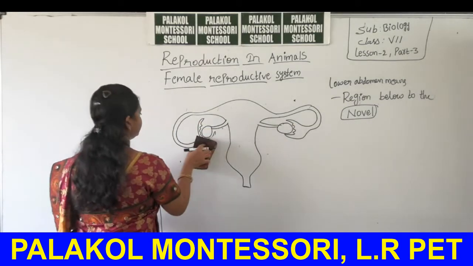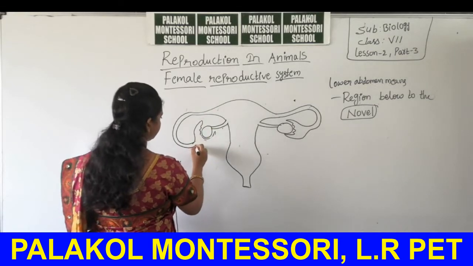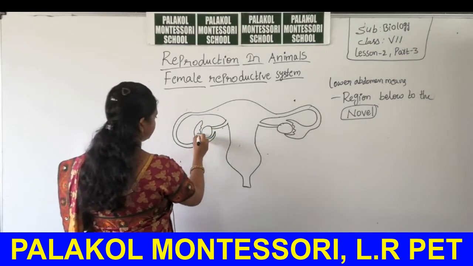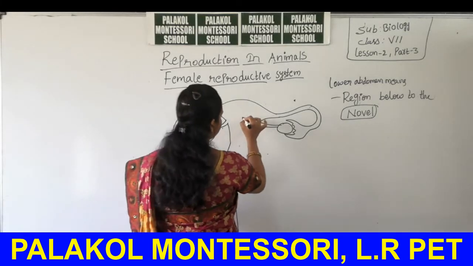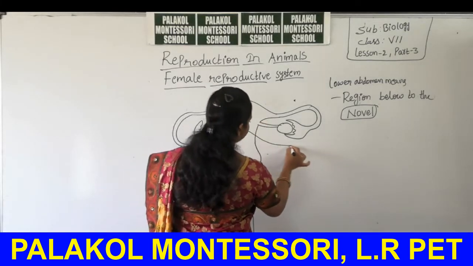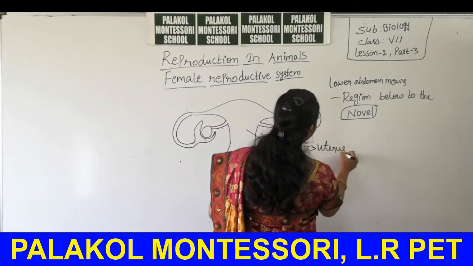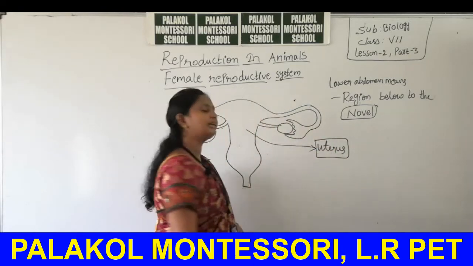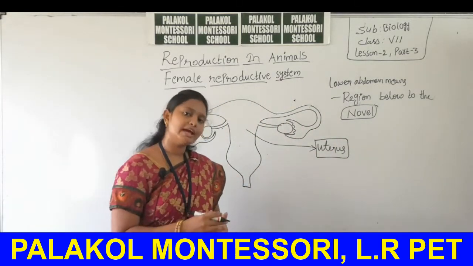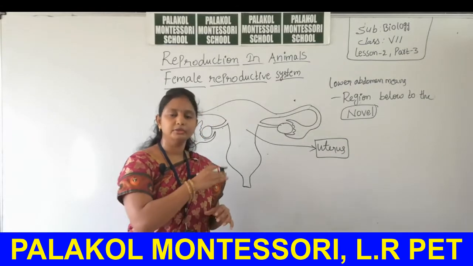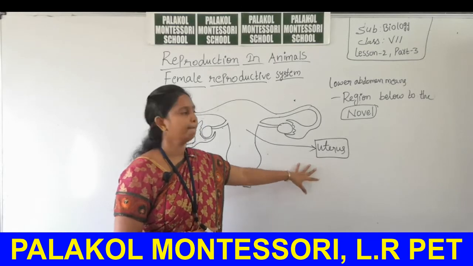this is a funnel-shaped structure. This is called the uterus. In this area only the baby will develop, the small baby, before 9 months. For the duration of 9 months the baby develops inside the uterus only.